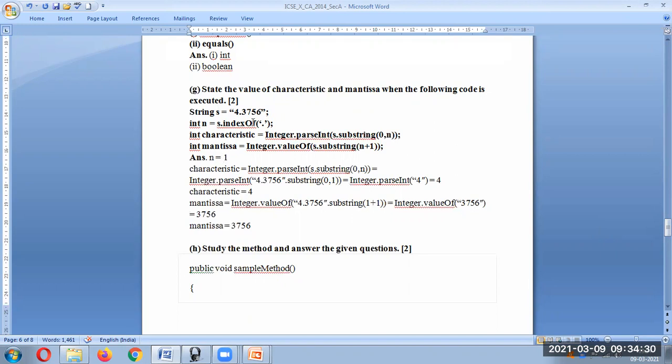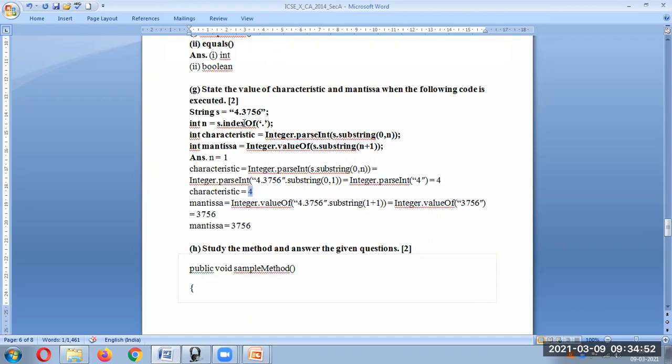Okay. Now n's value is 1. Now here we are taking characteristics is equal to Integer.parseInt(s.substring(0, n)), that is 1. 0 comma 1 means it will take only the first one. So answer is 4 over here. It will take 4 over here.